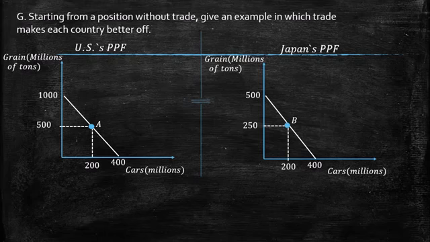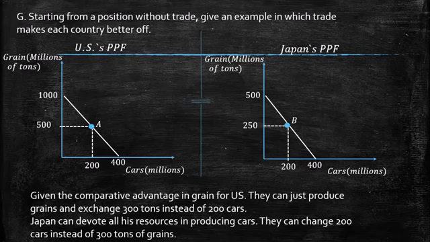So I propose something, because given the comparative advantage in grain for the US, they can just produce grains in exchange of 300 tons instead of 200 cars. You can do whatever you want. I just do this one in order to represent the benefit of trade. So here I'm just specializing the US.